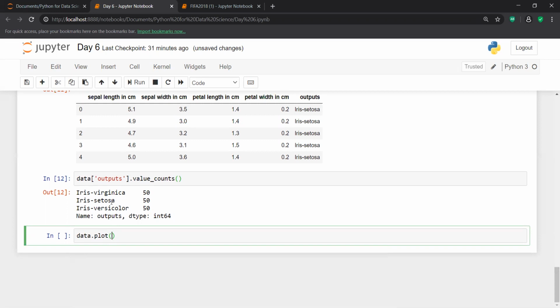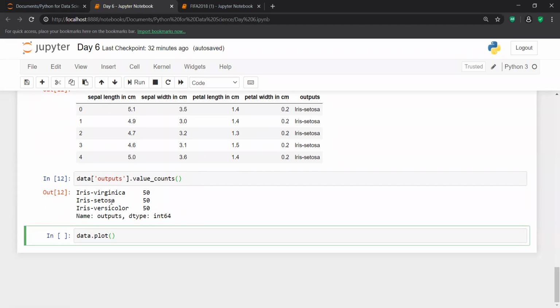But first, let me check whether I can make any observation or get any insight from this data set with the help of a line plot.